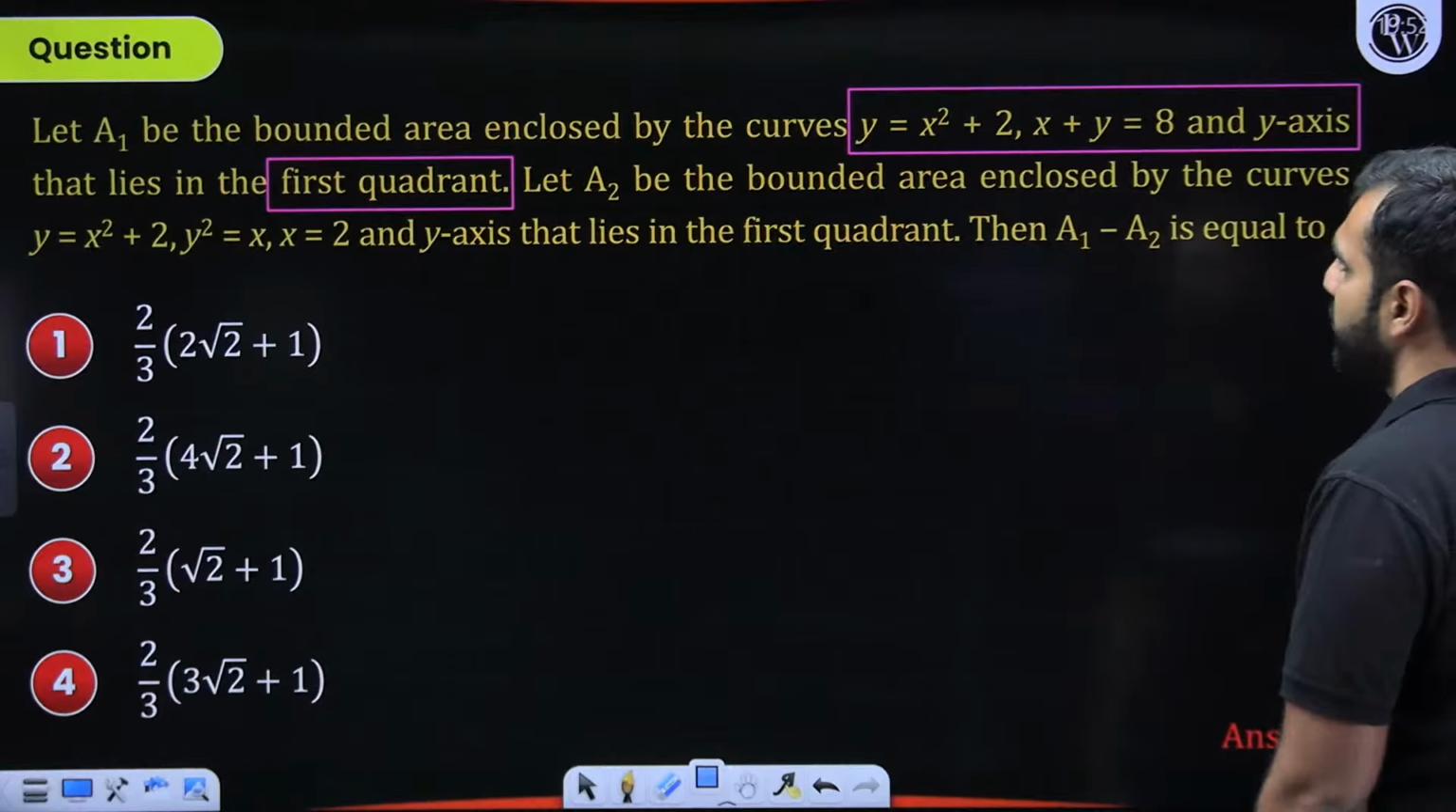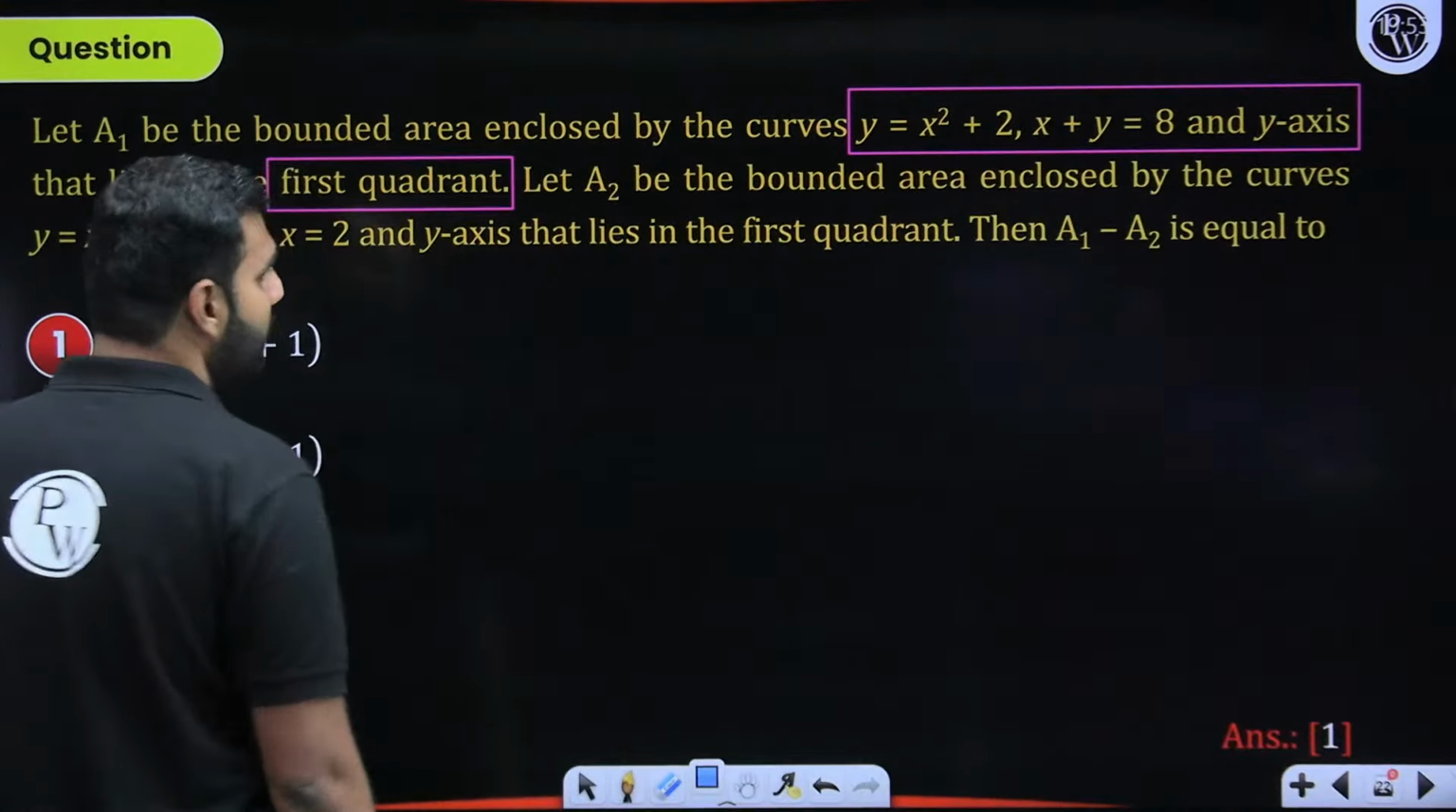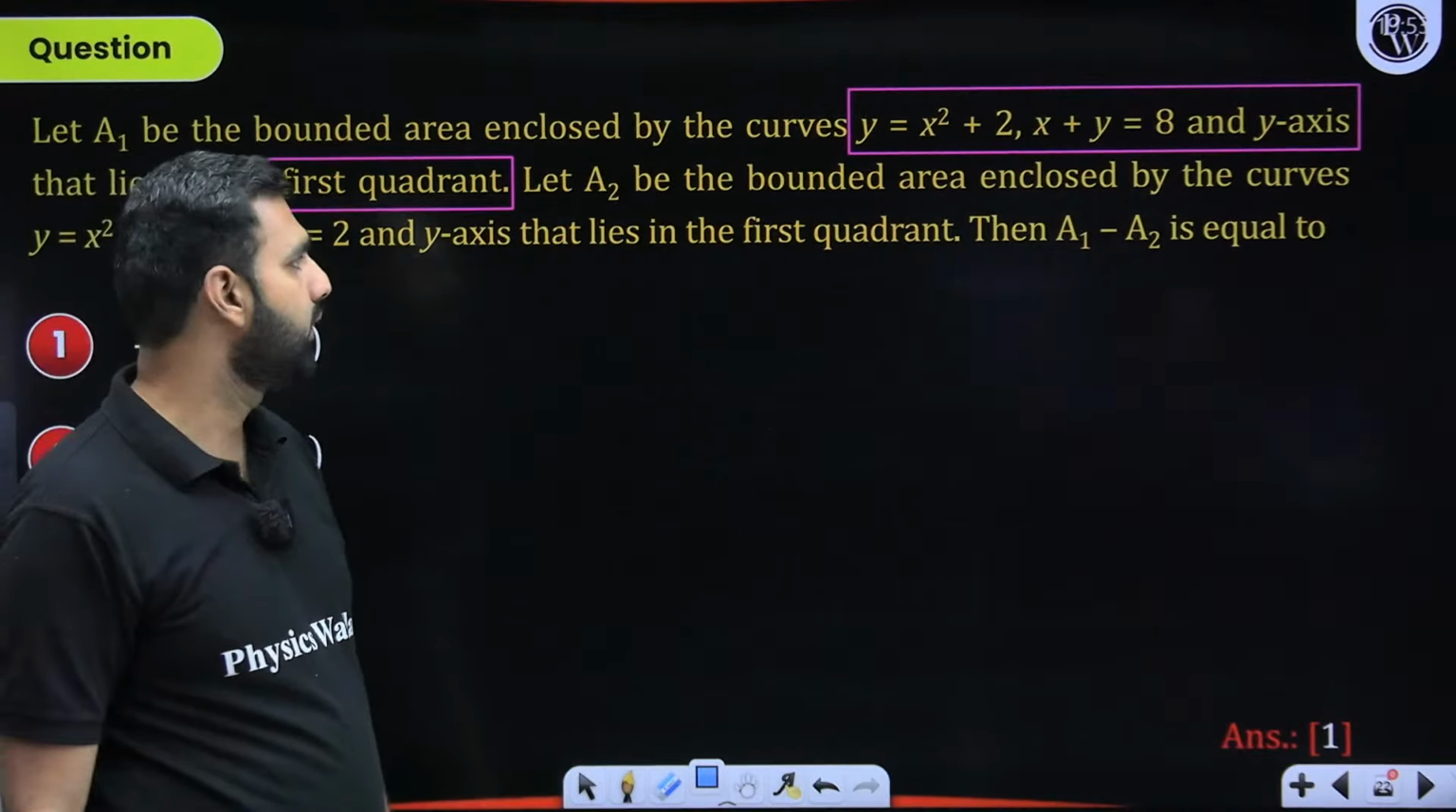With this coming into picture, we are now talking about A1 first. So what do we do here? A1 is going to be what?